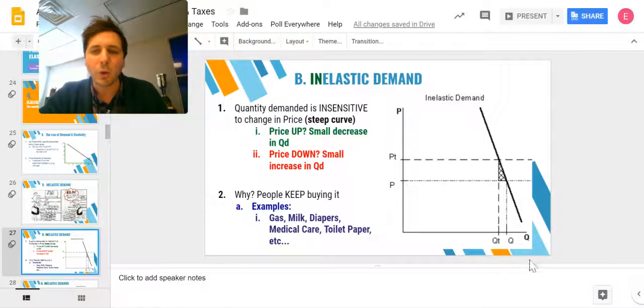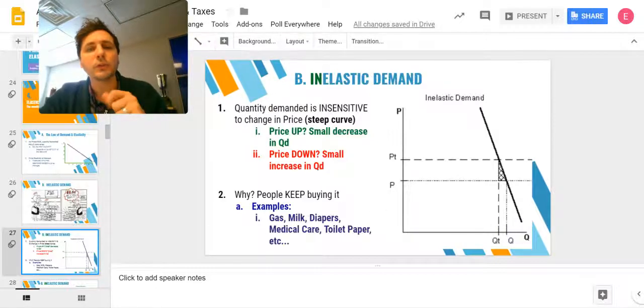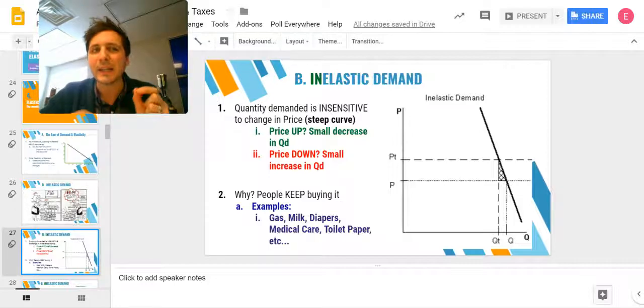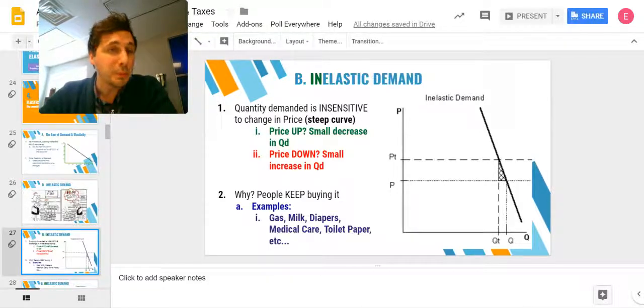Price went up, but quantity only fell a little bit, Q to Q2, right? So the percent change in price is greater than the percent change in quantity, right? So when prices rise, there's a small decrease in the quantity demanded. When prices fall, there's a small increase. The law of demand still applies. It's just slight, very little that's going on. And the reason being is people keep buying the same amount no matter what the price is, right?